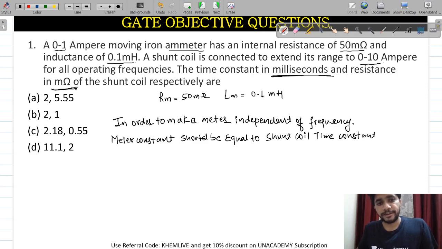So normally TSH will be equal to TM, and the time constant will be simply L divided by R. What will be the answer?